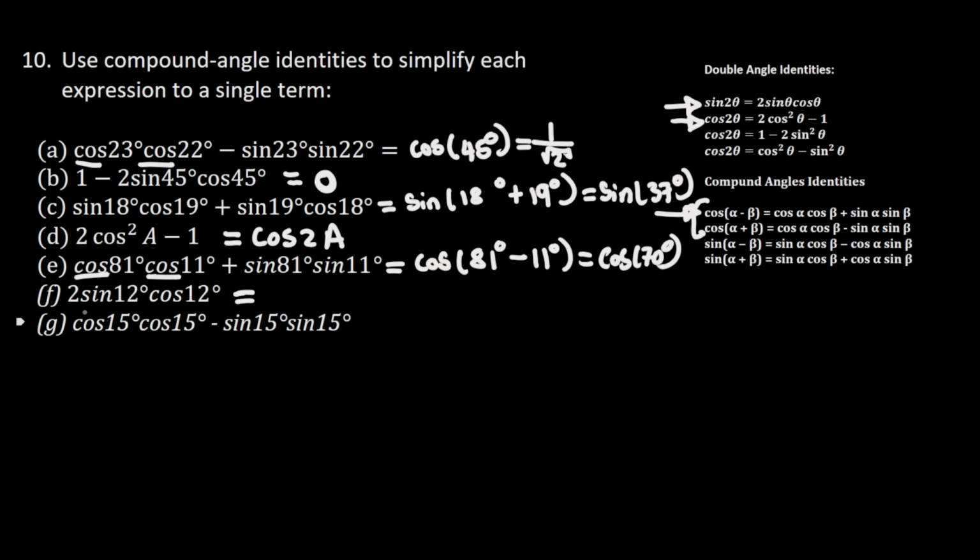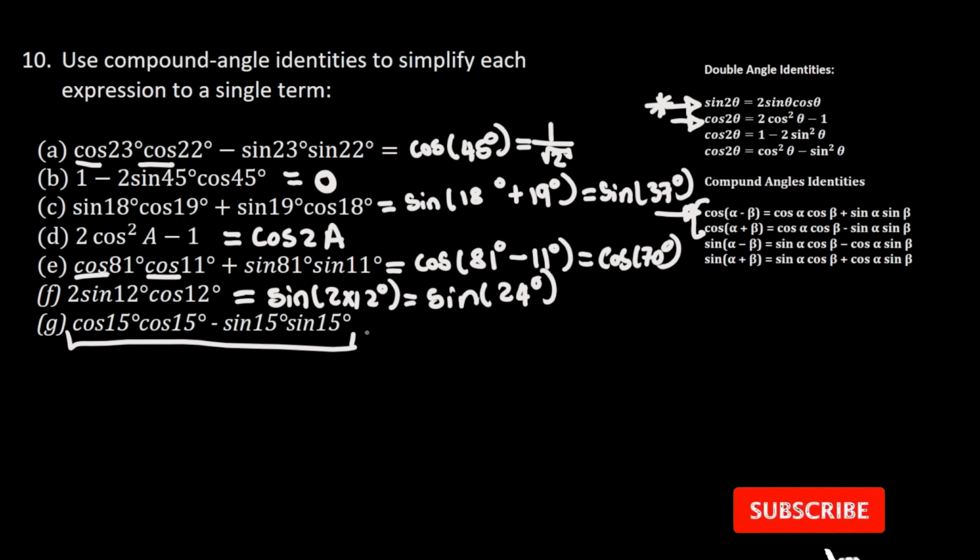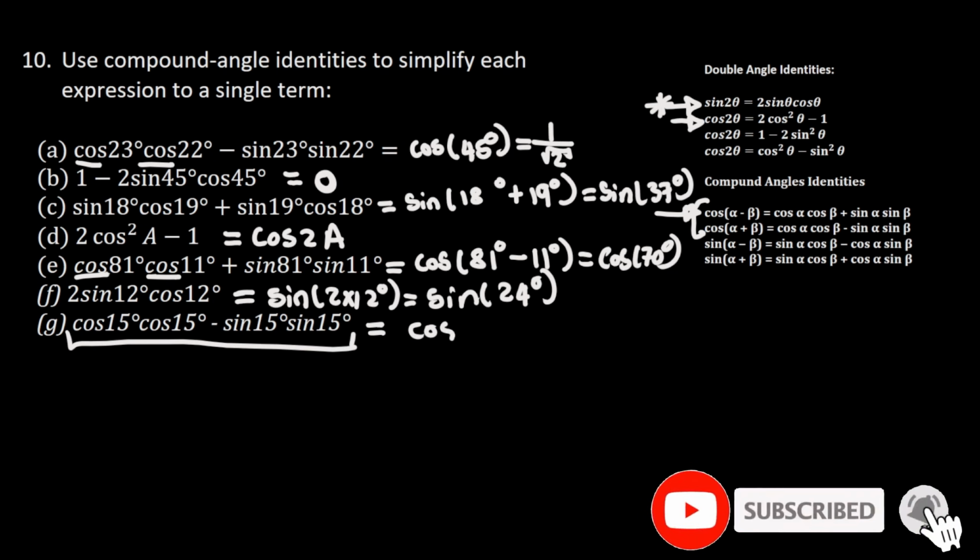And then we'll move on to this question here. For this question, I'm going to use this first double angle identity here. So this is going to be sine of 2 times 12 degrees, which is going to be equals to sine of 24 degrees.